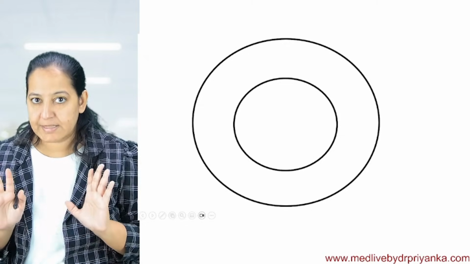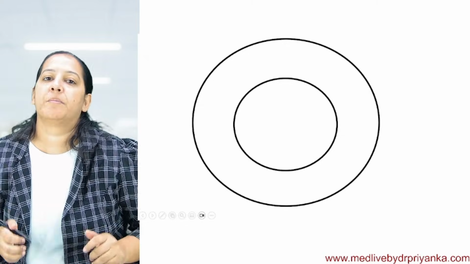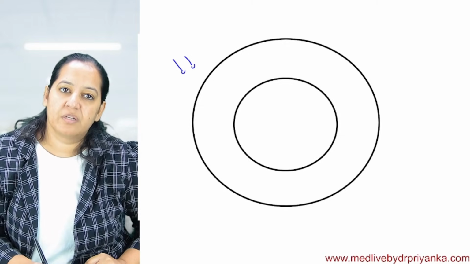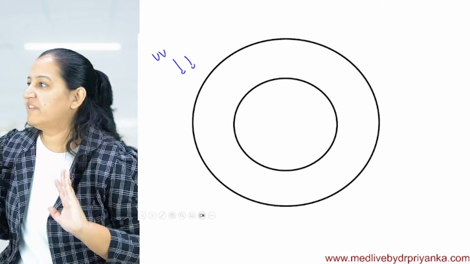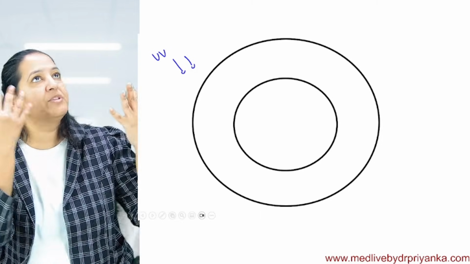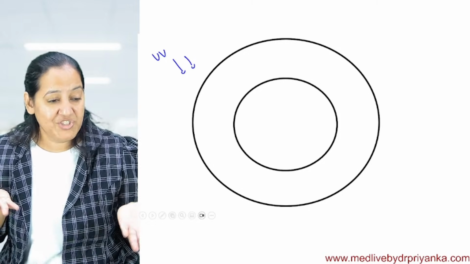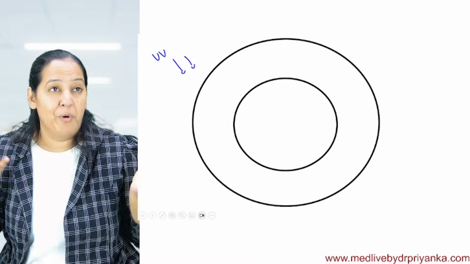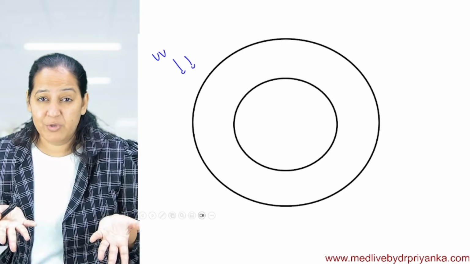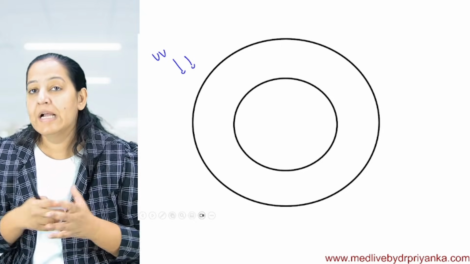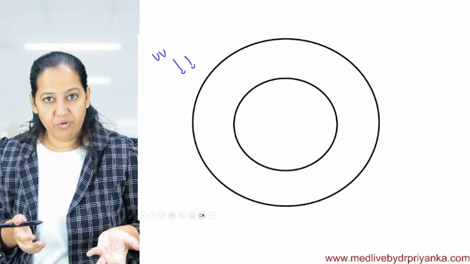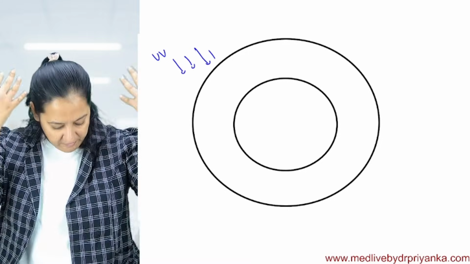Suppose this is a cell, it can be any cell of my human body, and it is exposed to UV radiation. How is it exposed to UV radiation? We are surrounded with radiation, no? You don't know from where which radiation is falling on my cells. They are invisible. In such an era, we are surrounded with so much pollution. What we are eating, what we are drinking, we don't know what contaminations they contain. So maybe we are surrounded with many UV radiations. UV radiation falls on our body cells.